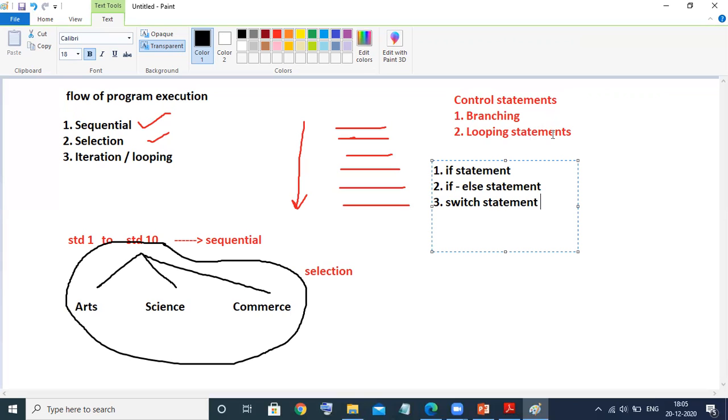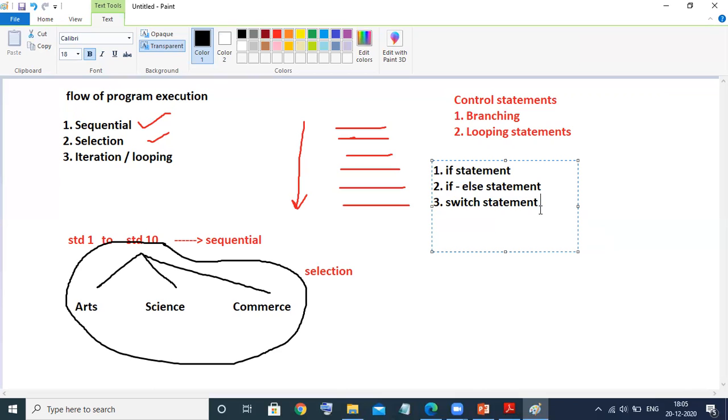To accomplish branching kind of programming, we have the following statements: if else, nested if else, which I'll explain in depth when we perform the programs. Then the switch statement, which will switch according to your condition.